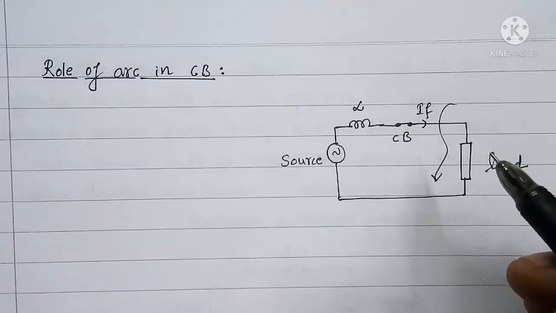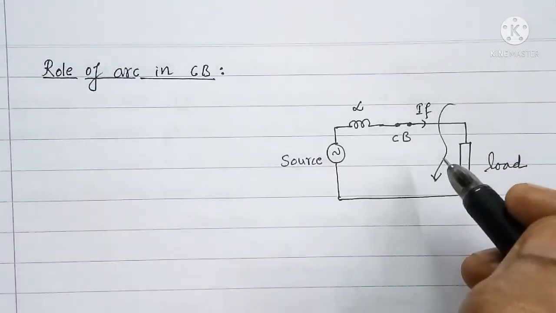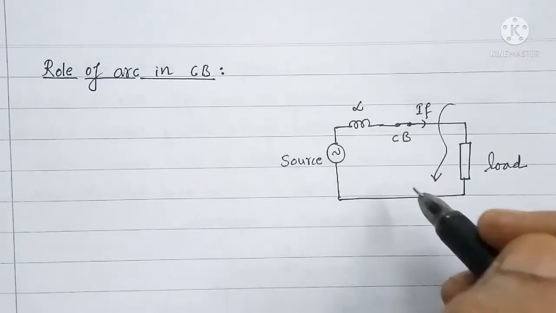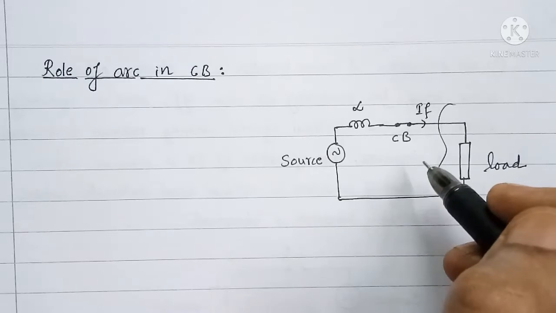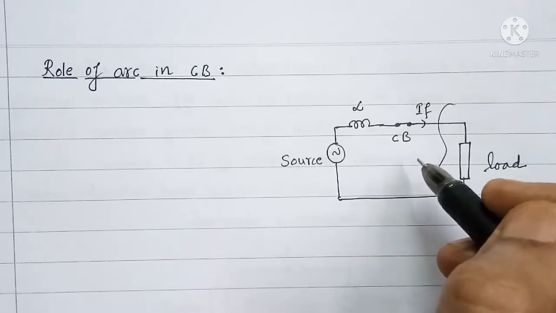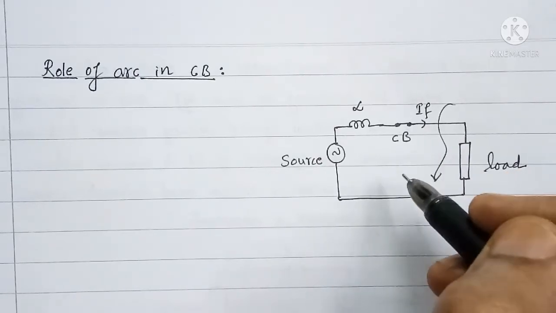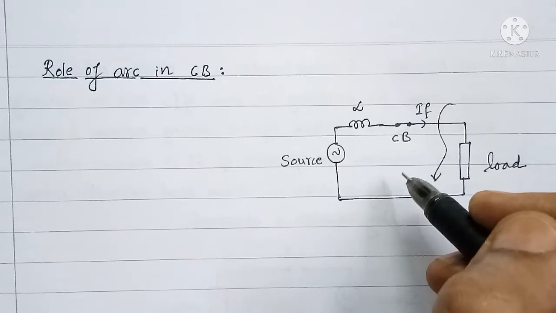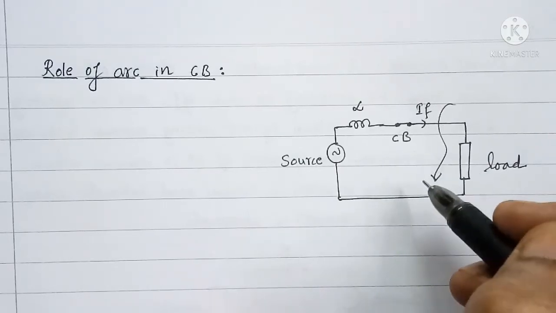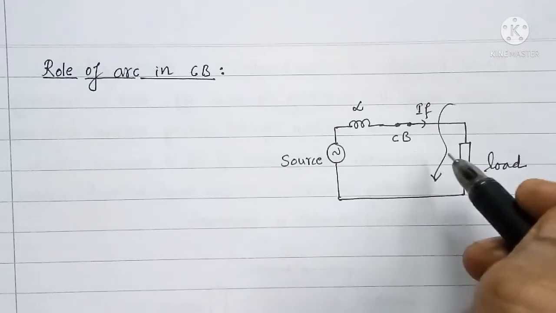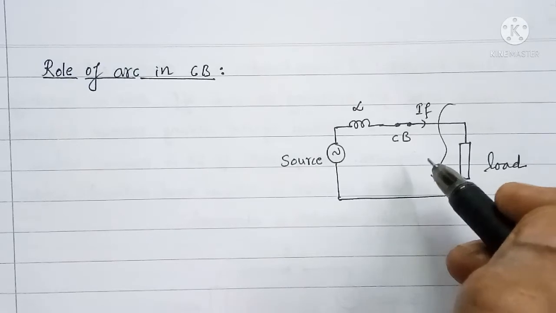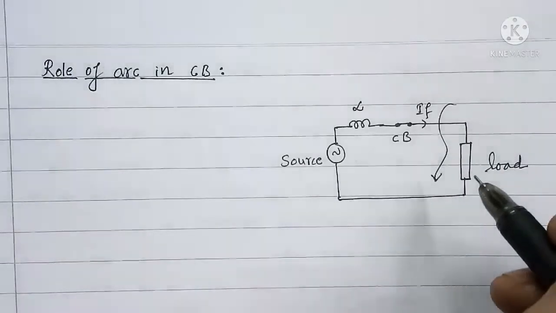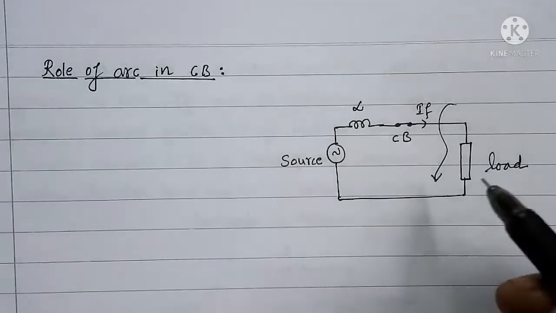We know that L into di by dt is nothing but induced EMF in the system because of rate of change of current. And that induced EMF will be very large, and that very high induced EMF will stress the insulation of the system. So because of that electric stress on the insulation of the system, the insulation may fail, which is not required at all.